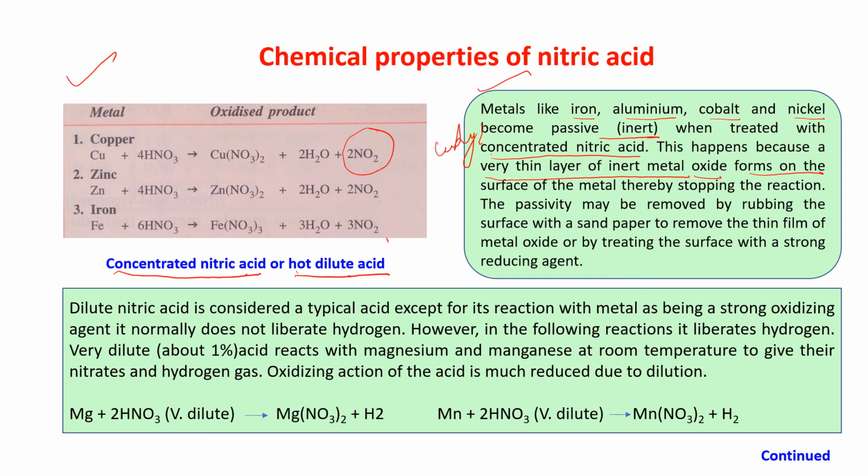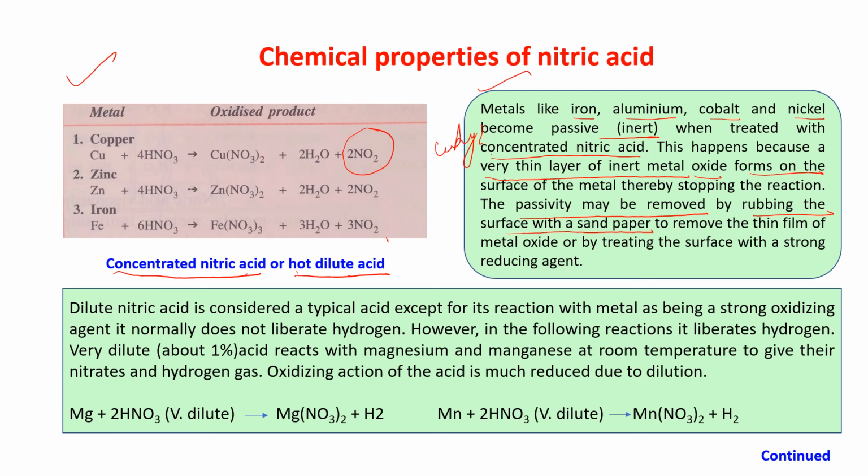Am I clear? A very thin layer of inert metal oxide will form, which will cover the surface of the metal and it will stop the reaction. The passivity may be removed. How? By rubbing the surface with a sandpaper.